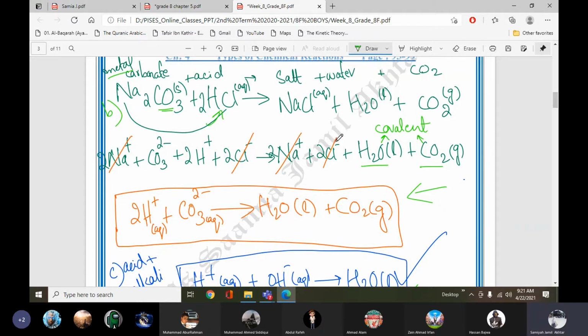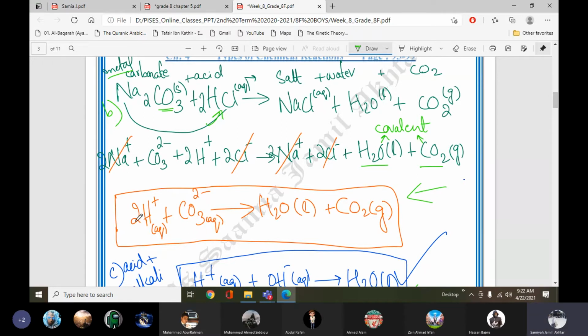So we cancel the spectator ions. Sodium is the same, chloride ions are the same on both sides. So sodium and chloride are our spectator ions, whose state does not change. And the rest of the ions we will write down.